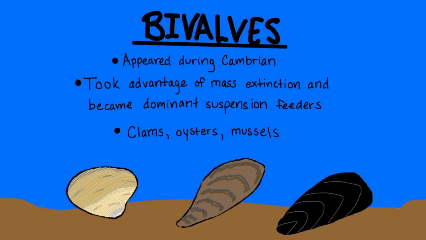Bivalves are mollusks that had soft bodies found in shells with two sides that were mirror images of each other. They appeared in the Cambrian but greatly diversified in the Triassic. Modern bivalves include clams, oysters, and mussels.